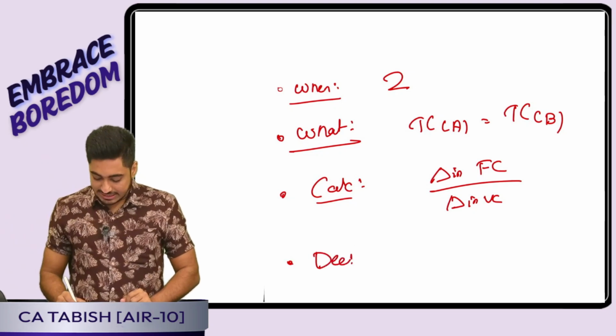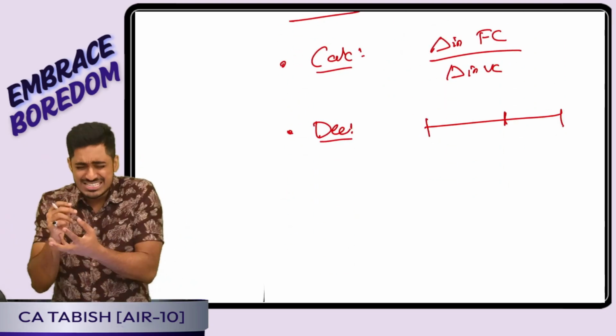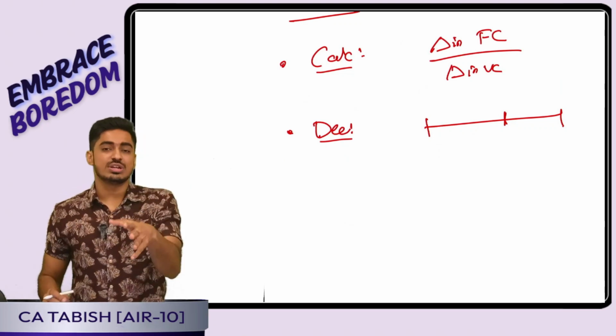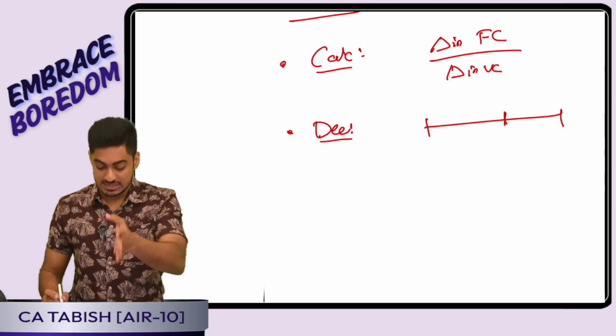How do I take a decision? Simple. I have my cost BEP. If my usage is very less, below the cost BEP, which alternative is best? The alternative with the lowest fixed cost.